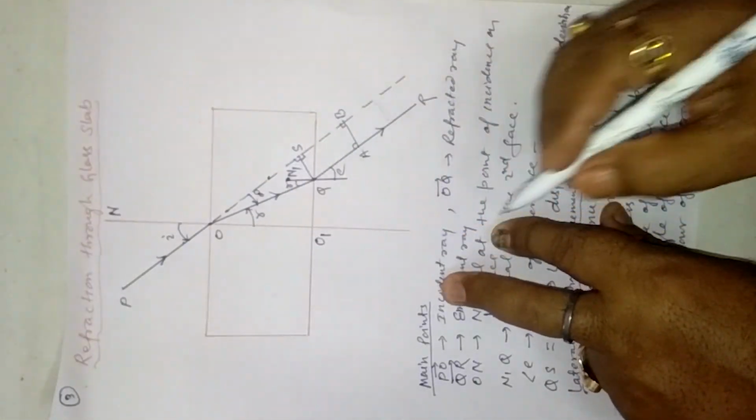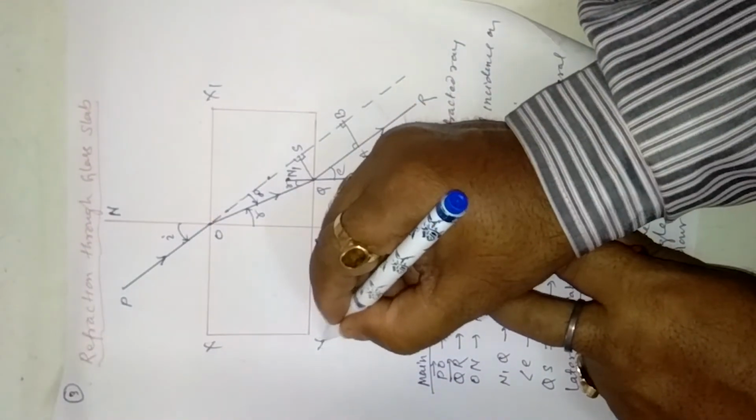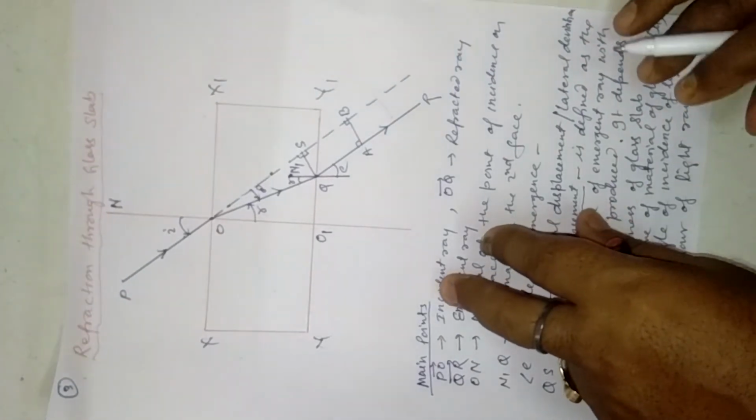I am going to explain refraction through a glass slab. It is very important for standard 10. Here is the glass slab. This rectangular shape in red, X, X1, Y1, Y, is the glass slab, and this line is a normal drawn at any point O and O1.